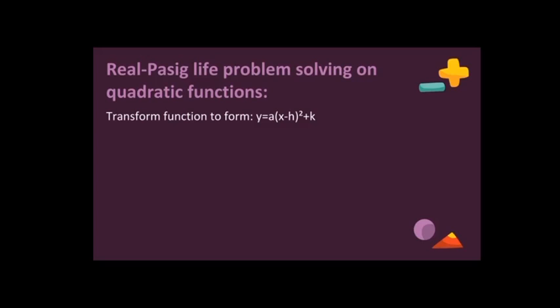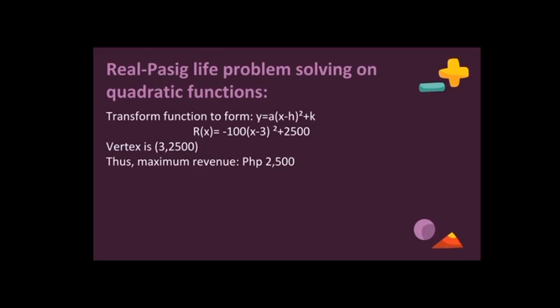For the next step, transform the function to the vertex form y equals a times (x minus h) squared plus k. So negative 100 times (x minus 3) squared plus 2500. The vertex is (3, 2500) for the x and y points. Thus, the maximum revenue is 2,500 pesos.